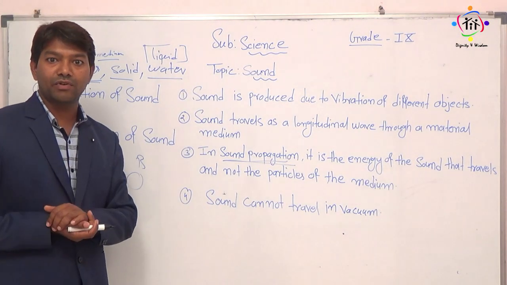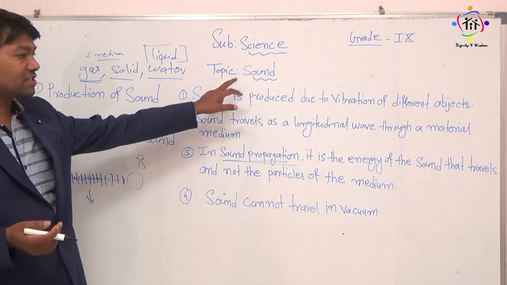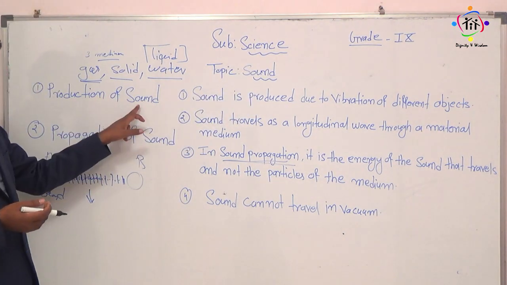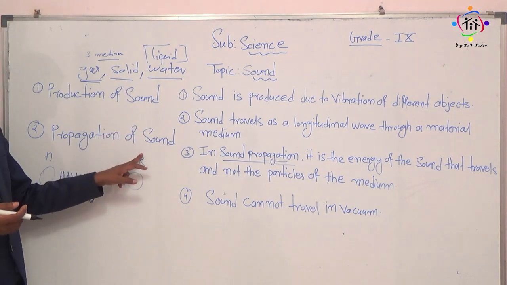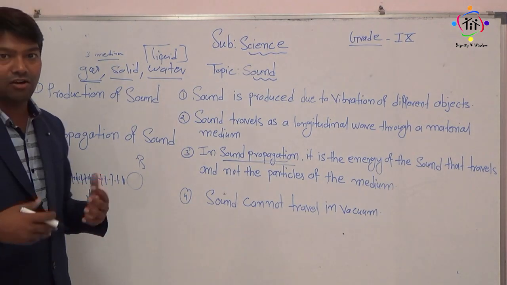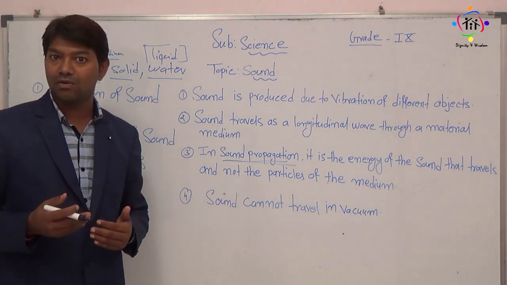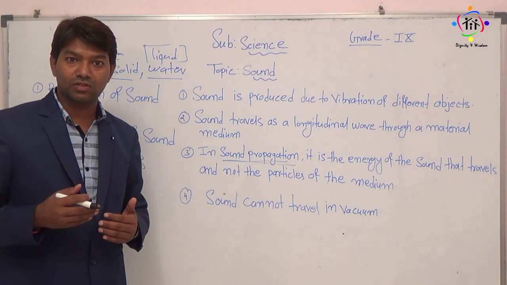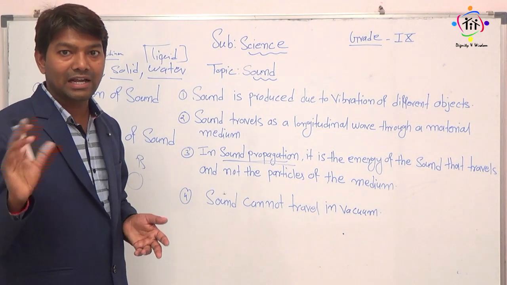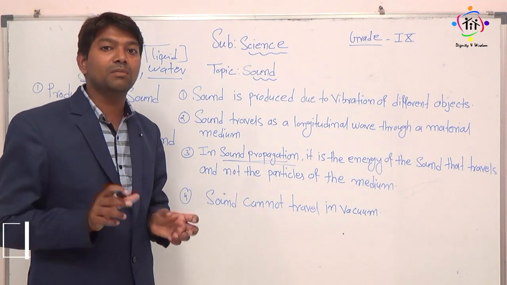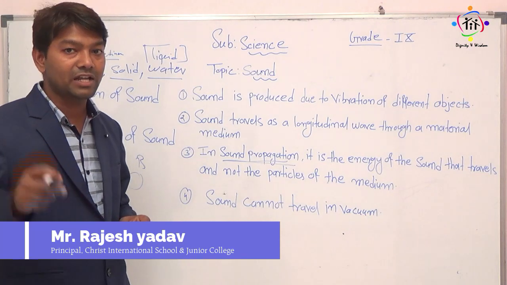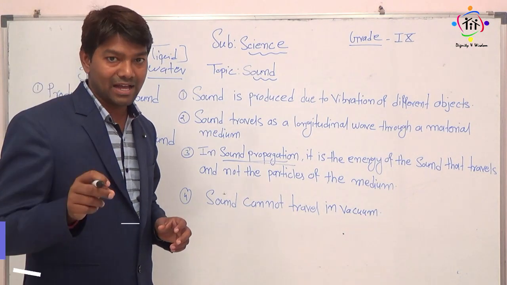Again, let's take a quick revision. We have started with the sound chapter, right? There are two things: the production of sound and the propagation of sound. Whenever we are talking or tapping any object, that is called the production of sound. After sound is produced, when the sound reaches your ear or any other object, that is called propagation of sound through the medium. And how many mediums are there in which the sound travels? That is solid, liquid and gas.